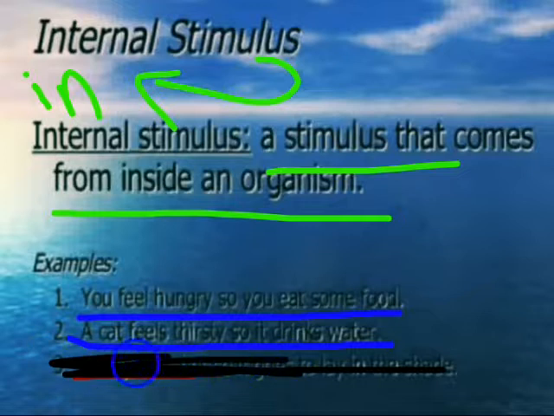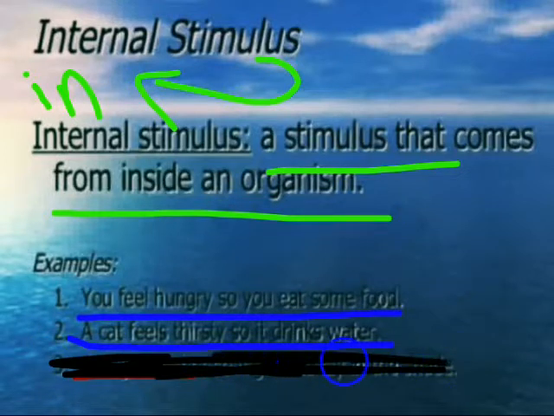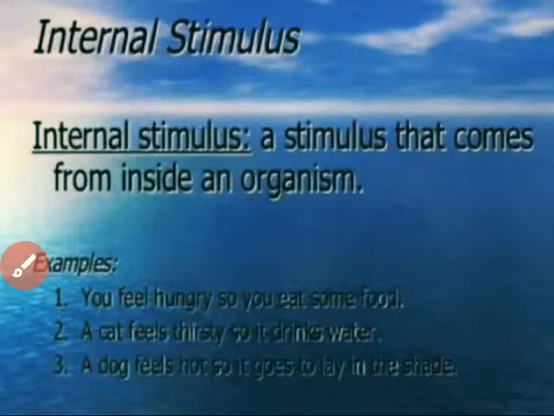Therefore, even thirstiness is coming to the cat's body from inside, right? Therefore, it is drinking water, correct? Therefore, it is also a type of internal stimulus.